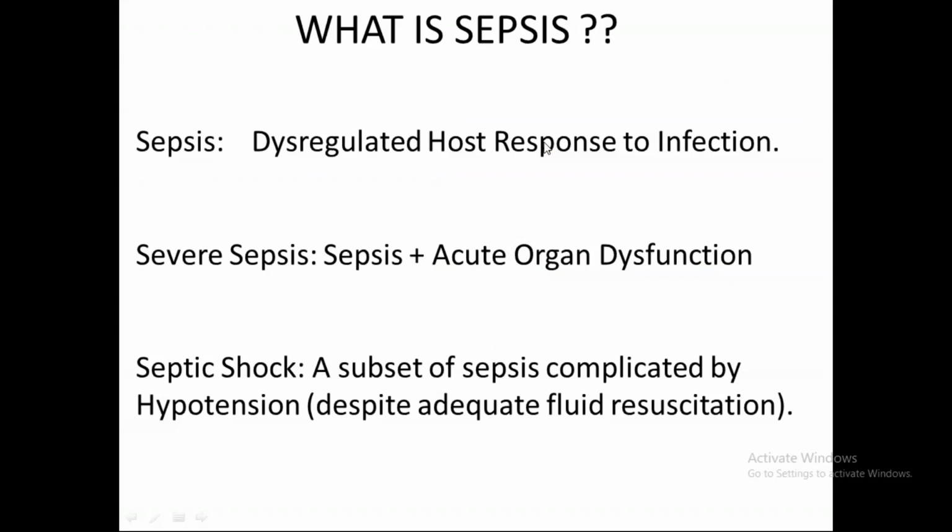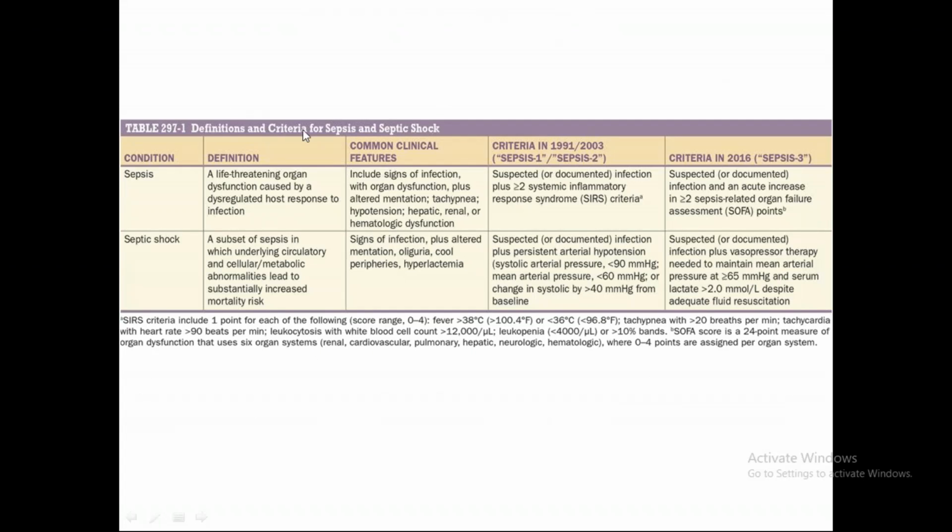Okay. Now we come to the official definition given in Harrison. So according to this table, we have two things: sepsis and septic shock. So according to the criteria in 1991 and 2003, that is sepsis 1 and sepsis 2 guidelines, sepsis was a suspected or documented infection plus two or more variables of systemic inflammatory response syndrome criteria, that is the SIRS criteria, right? But now latest is 2016, that is sepsis 3 guidelines. This we also had a look in the previous lecture, that is a suspected or documented infection and an acute rise in more than or equal to 2 SOFA points, that is sepsis related organ failure assessment points, right?